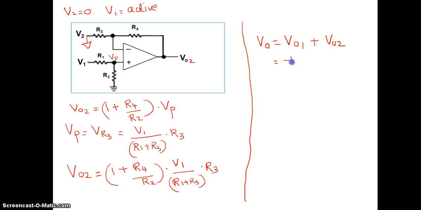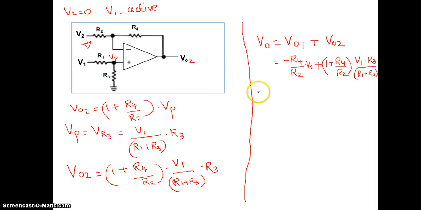V01 is minus R4 divided by R2 into V2. Now, what is V02? V02 is 1 plus R4 divided by R2 multiplied by V1 into R3 divided by R1 plus R3. Now, take the case where resistor R2 is equal to R4.